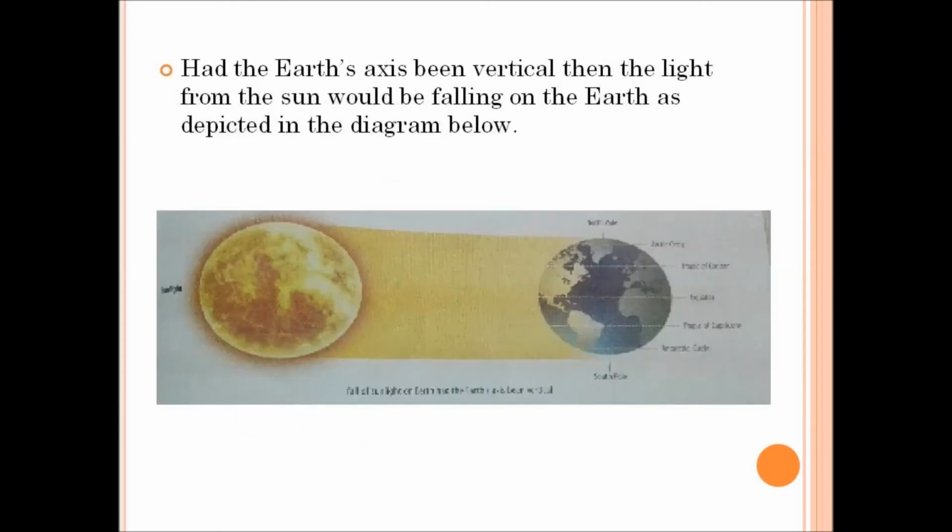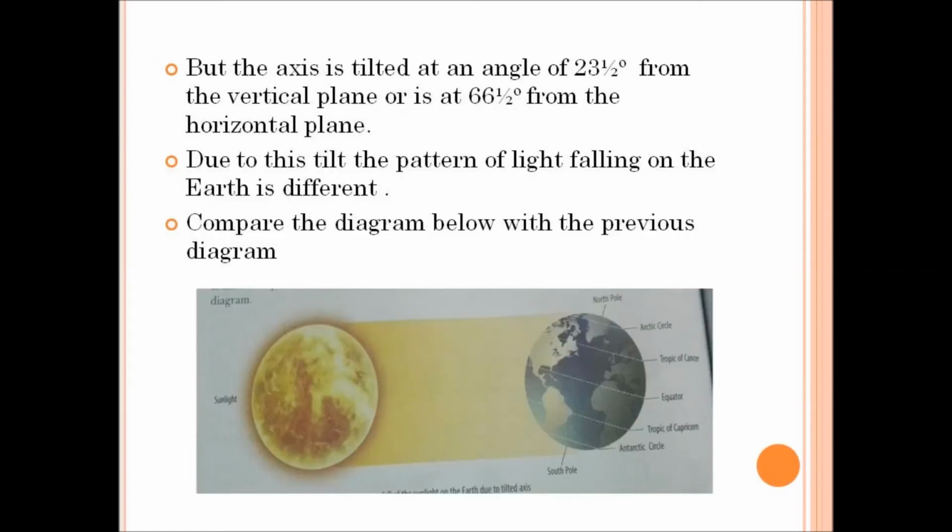And now let us consider if the earth's axis is not tilted at an angle. That is, if the earth's axis remains straight, what happens? You can see in this picture below, the earth's axis is not tilted and it is vertical. So if the earth's axis is not tilted, then there will be no change of seasons.